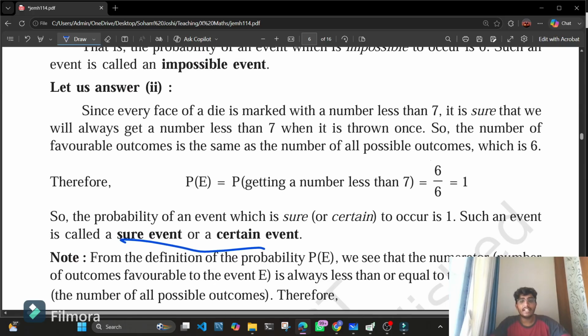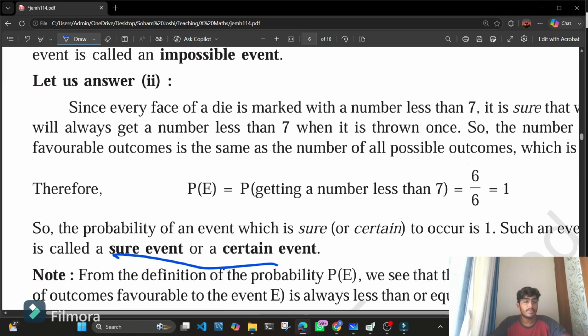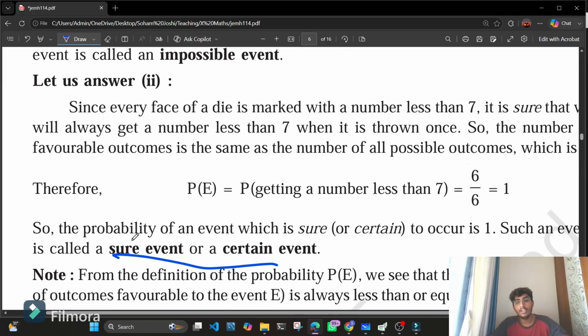One more example that we can take is for an impossible event. If I roll a dice, the faces of the dice range from 1 to 6. So either I would get a 1 or 2 or 3 or 4 or 5 or 6. Now the probability of getting a 7 when I roll a dice is 0, because there is no 7 present on the dice, right? So therefore, the event is impossible to happen.